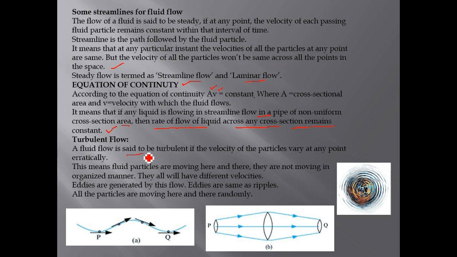And now the turbulent flow. A fluid flow is said to be turbulent if the velocity of the particles varies at any point erratically. This means fluid particles are moving here and there, not in an organized manner. They will have different velocities. Eddies are generated by this flow. Eddies are the same as ripples. All the particles are moving here and there randomly. This is the turbulent flow and this one is streamline flow. This is an example of streamline flow.